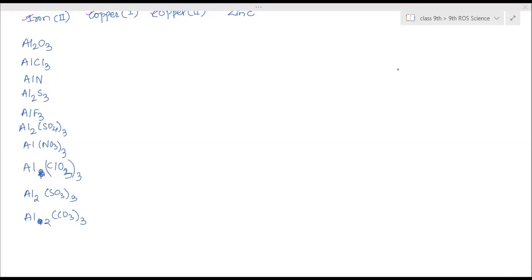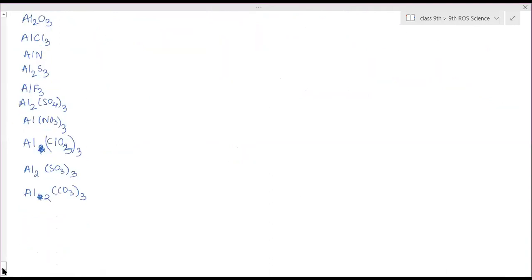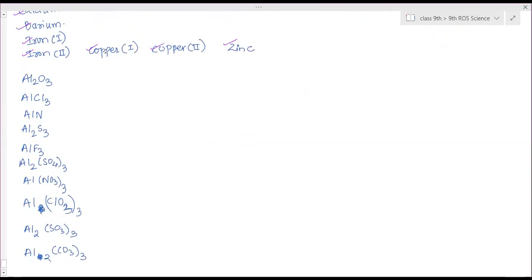Okay. Now next is potassium. Potassium oxide: K2O. Potassium chloride: KCl. Potassium nitride: K3N. Then potassium sulfide: K2S. KF.